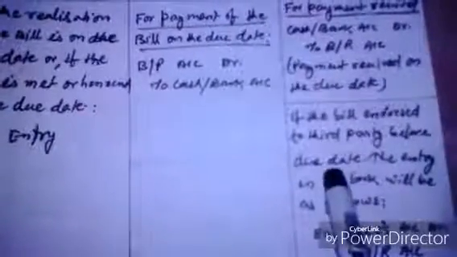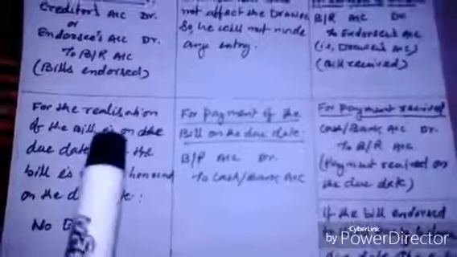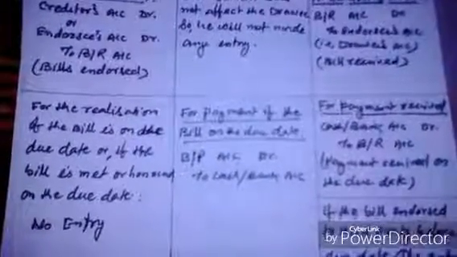Or if the bill is endorsed to a third party before the due date, the entry in the books will be as follows: endorsee account debit to bills receivable account, being bill endorsed. So these are the three parties as I explained, and journal entries will be passed in their accounts.